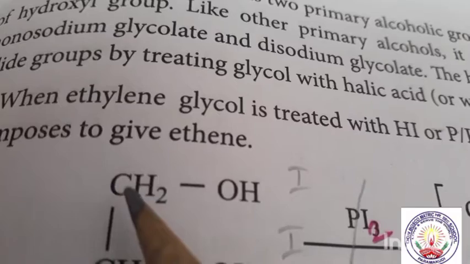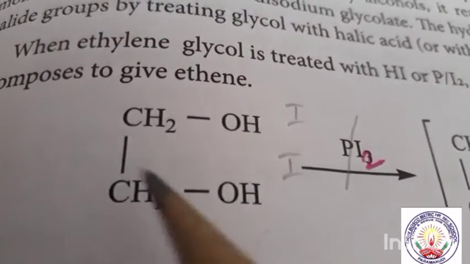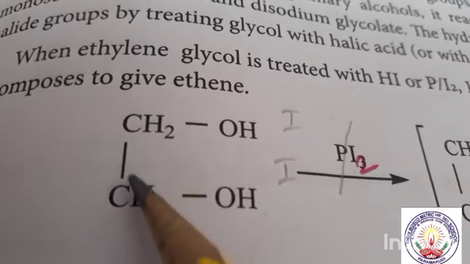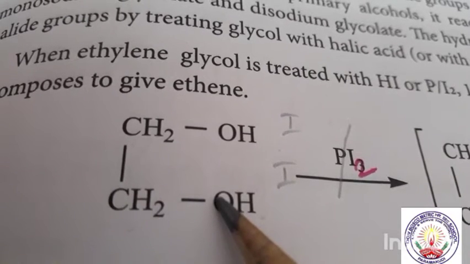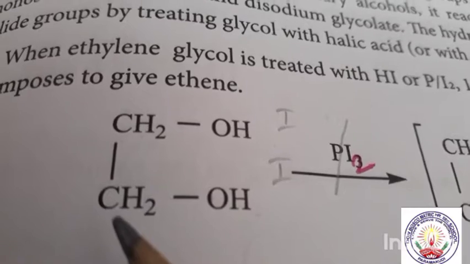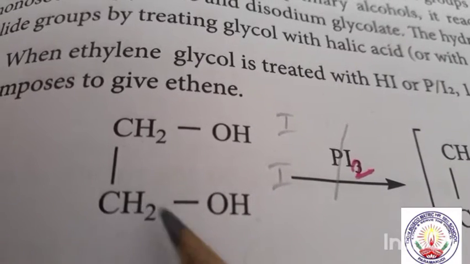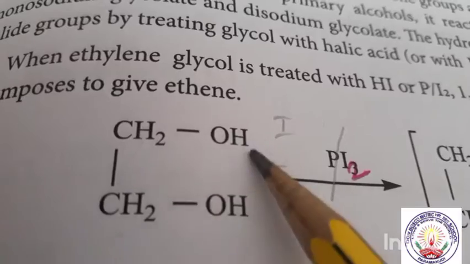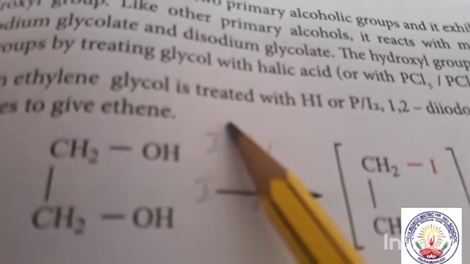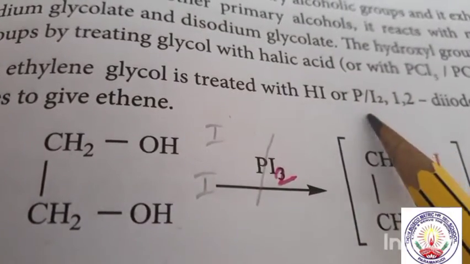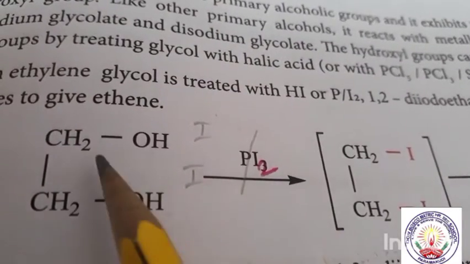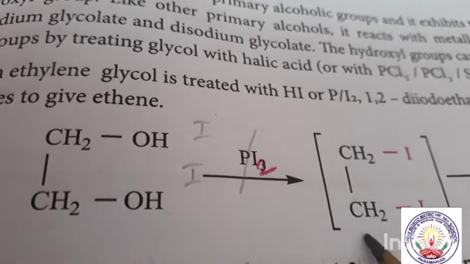See, CH2OH, CH2OH. This side one bond, this side one bond for C. Therefore two bonds are less, so we write H2. So CH2OH, CH2OH is treated with phosphorus iodide, so here I2. This iodide replaces this OH, so we are getting CH2I, CH2I.